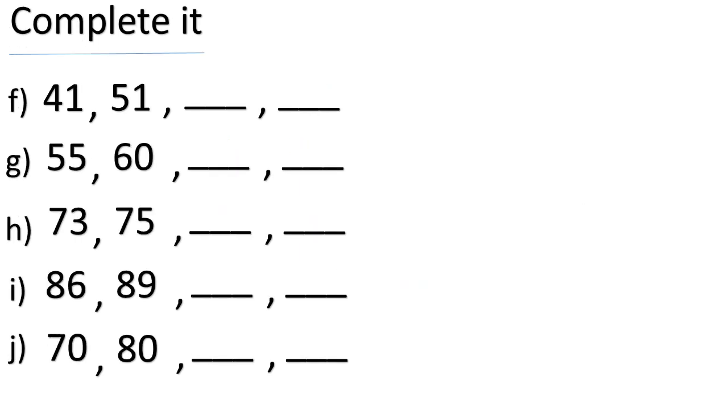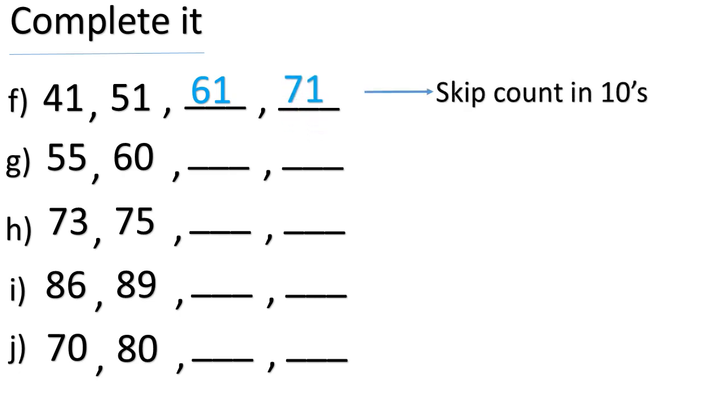Children, shall we try few more examples? Okay. Now here we have 41, then the next number is 51. So, in which number are we doing the skip counts here? Yes, we are doing the skip count in tens. So, now tell me what will be the number that comes after 51 when you skip count in 10? Correct, 61. Then, very good, it is 71. Here we did the skip count in tens.